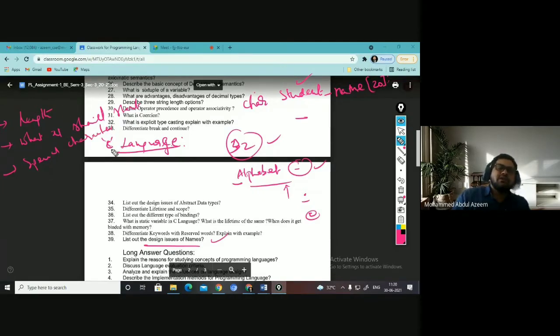Why? Because if you allow all these things, then issues come. For example, let us say dot is allowed, and you have declared a variable as student dot name. But dot is used in C language as a membership operator. So it may think this is a membership operator, and considering that this has a structure and a member, it will look for a structure of student kind.